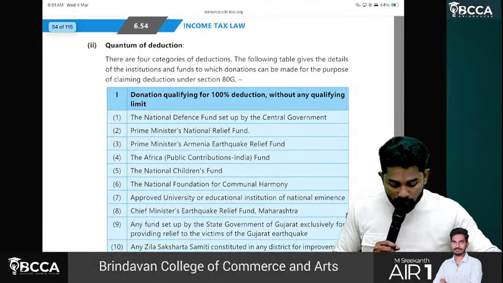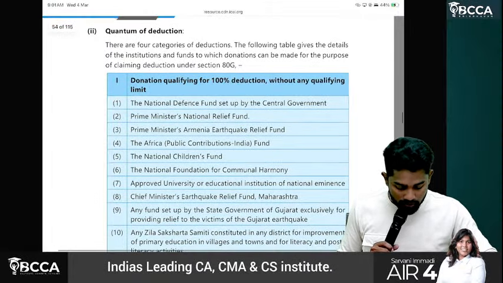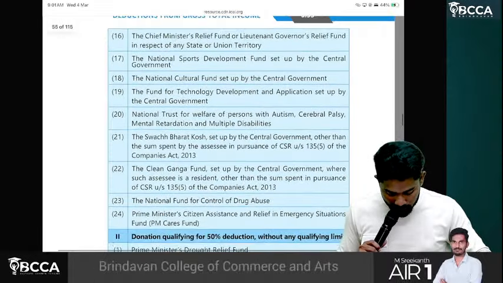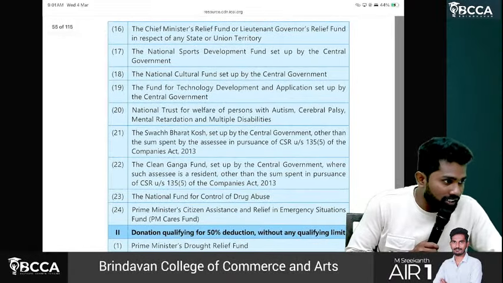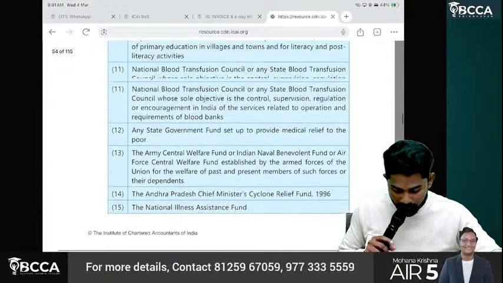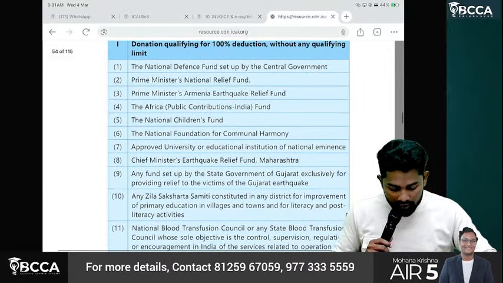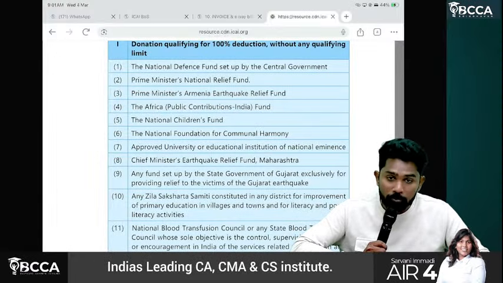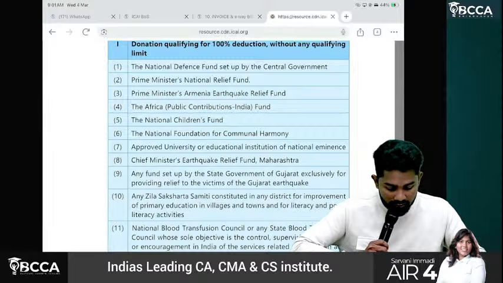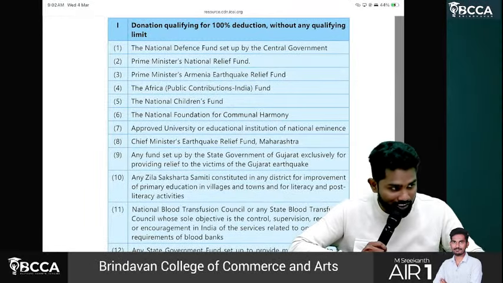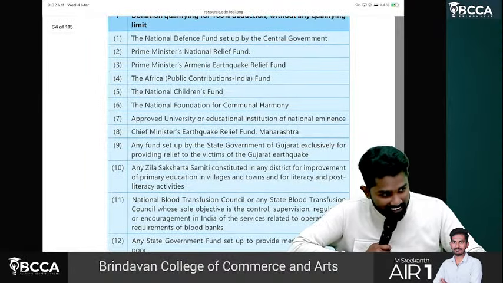See, there are 4 categories of deductions. Category 1: what are the funds? If you see, there are a total of 24 funds under category 1. It's not possible for us to remember, I'll just read them out. National Defense Fund, set up by central government. Prime Minister National Relief Fund. Prime Minister Earthquake Relief Fund. Africa Contributions Fund. National Children's Fund.